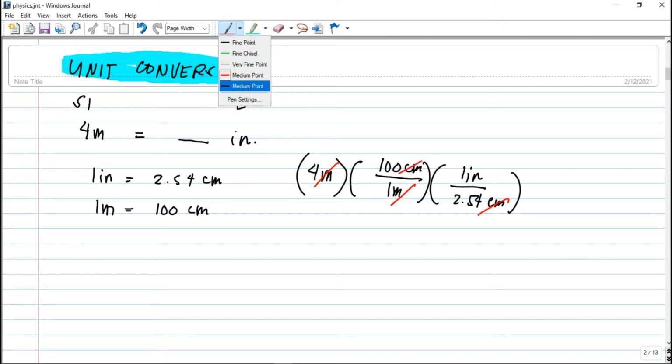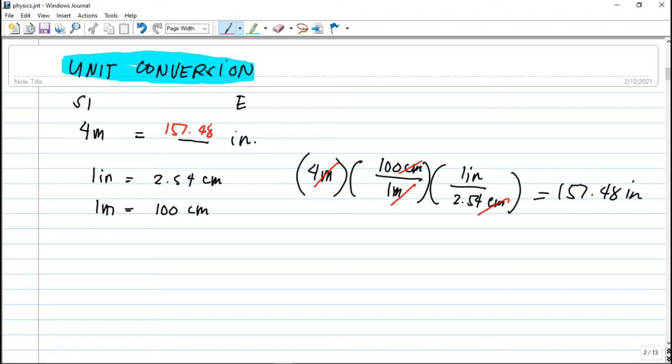We have here the unit of inches. So this is just equal to 4 times 100 divided by 2.54. Then we have here a unit of inches. This is equivalent to 157.48 inches. So therefore, 4 meters is just equivalent to 157.48 inches. So that's how you convert units.